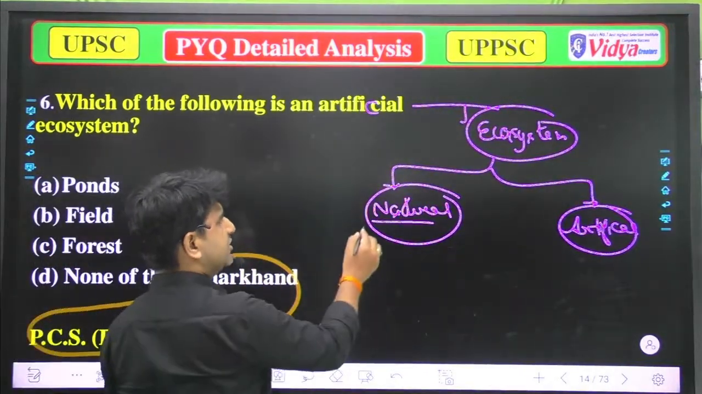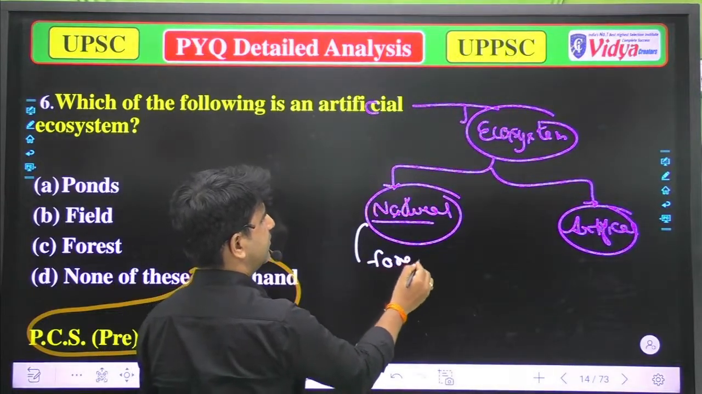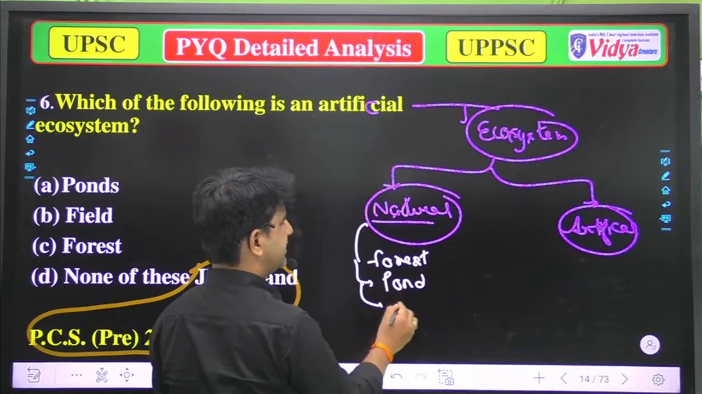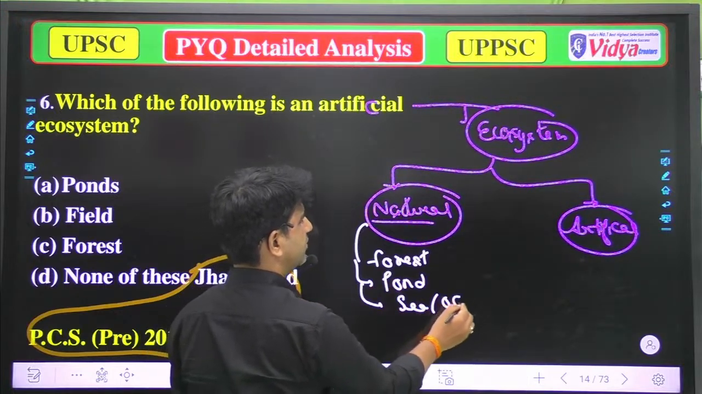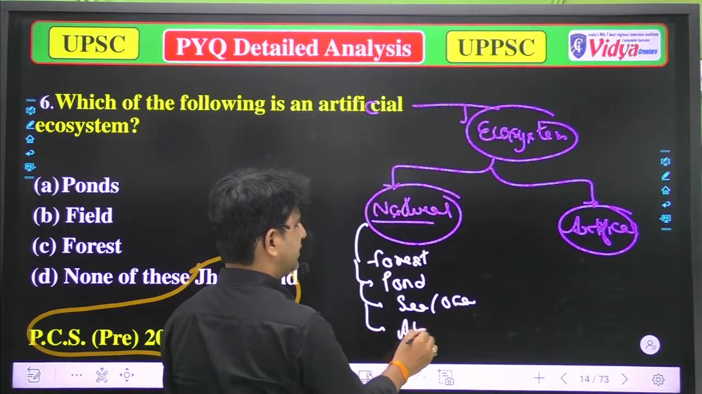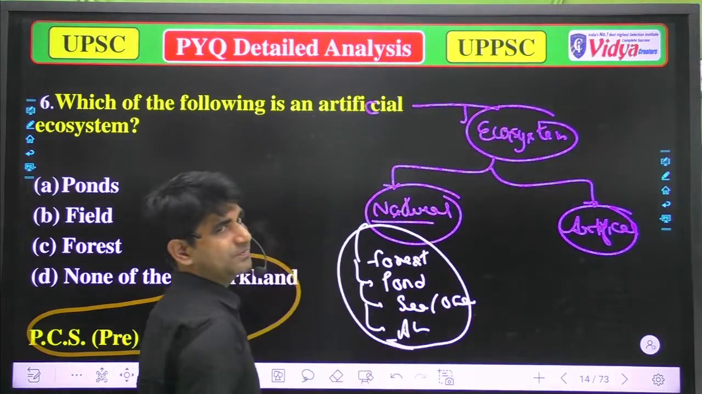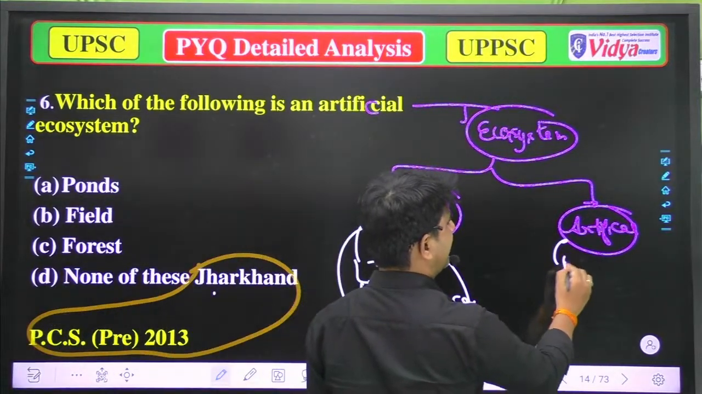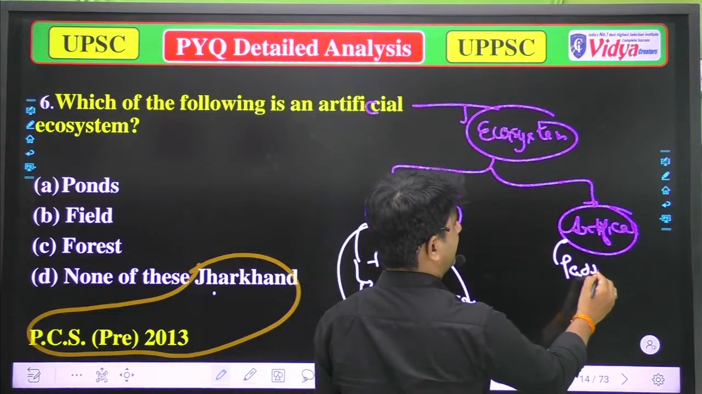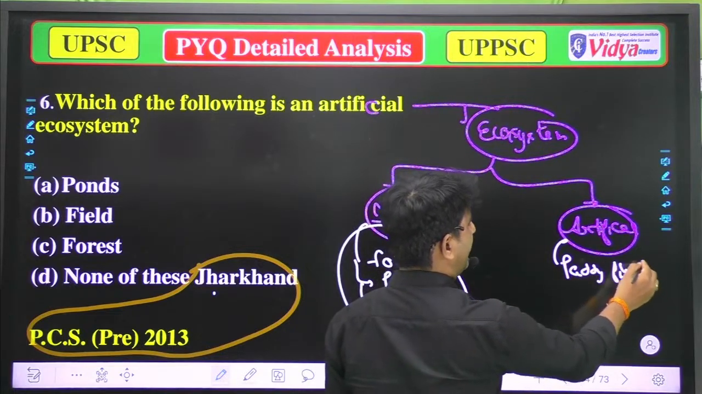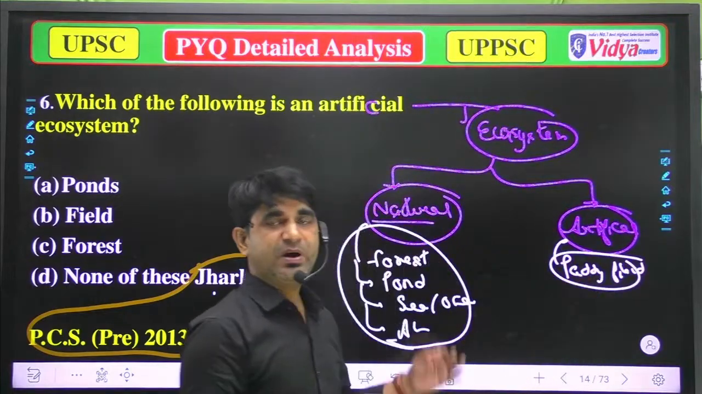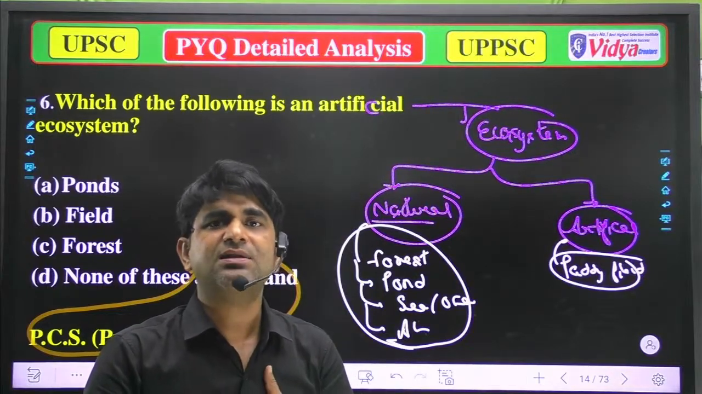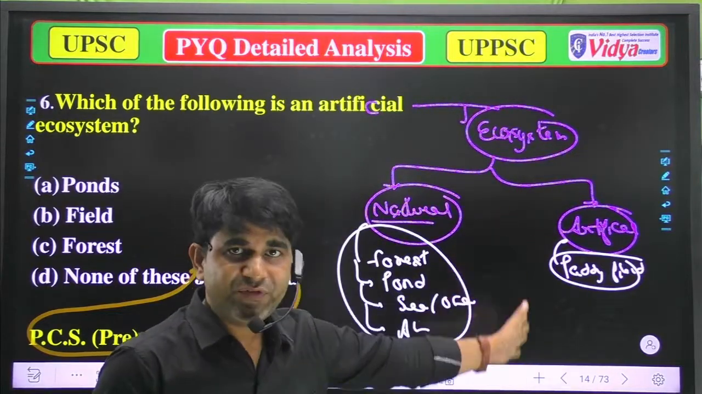In natural ecosystems we have forest, pond, sea, or you can say ocean, and atmosphere. So these are the natural ecosystems. On the other hand, suppose we have a paddy field, or any type of field. These fields are cultivated by us human beings. So it's an artificial ecosystem.